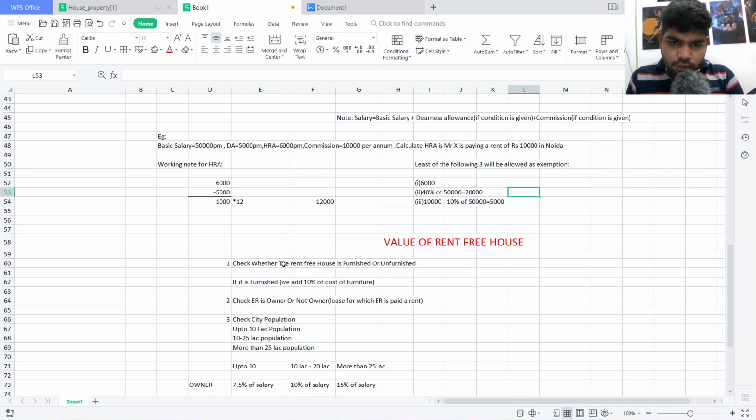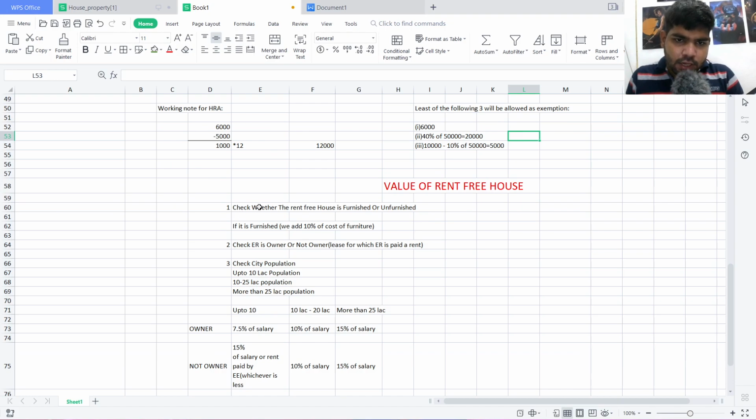First, we have to look into the question and see whether the rent free house is furnished or unfurnished. Note that if there is nothing written in the question, we always assume that the rent free house is unfurnished. If it is furnished, then in the answer we add 10% of the cost of the furniture. There must be a cost of furniture given, so we add 10% of the cost of furniture.